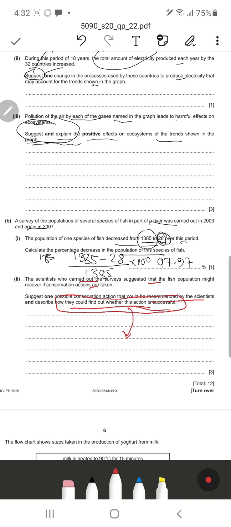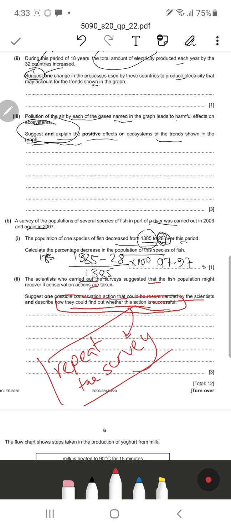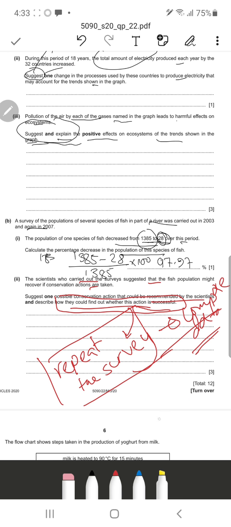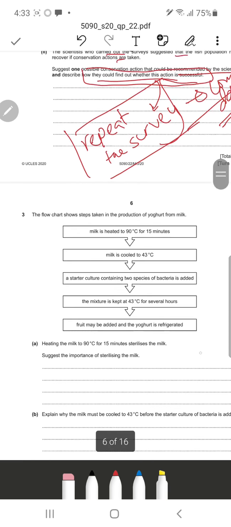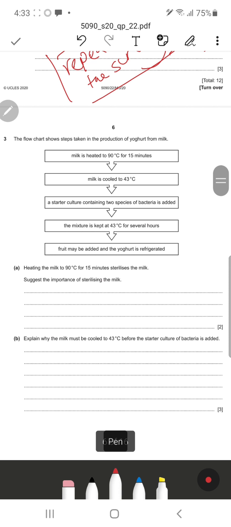So in order to find out that this experiment was actually successful, we need to repeat the survey. They can repeat the survey and compare the data they have collected from these two surveys to check if it was successful or not. If there are more aquatic animals, then the survey was successful. That's it, very easy. Okay, let's see what question number 3 tells us.